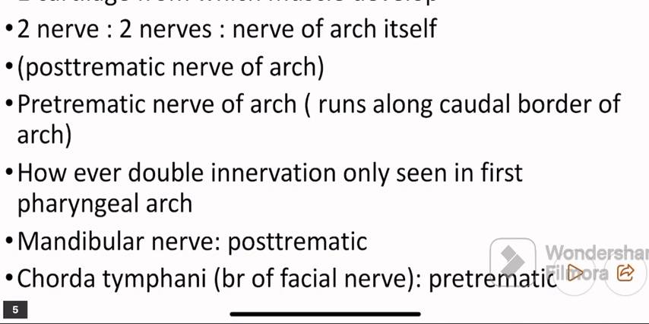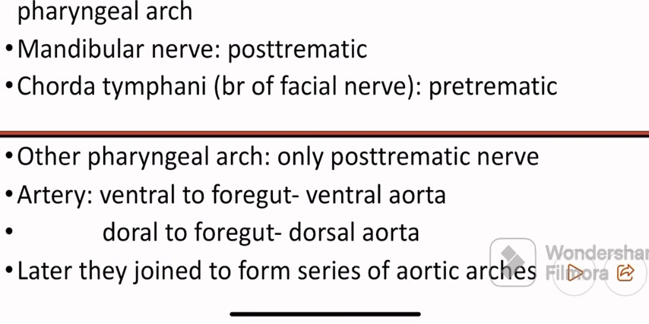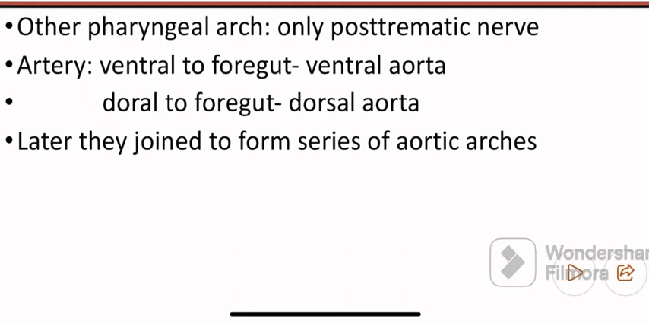Then we are going to discuss the arterial supply. It is also 2. The artery which develops in front of the foregut is known as the ventral aorta, and the one which develops behind the foregut is known as the dorsal aorta, and together they join to form the series of aortic arches. In further lectures we are going to discuss these aortic arches.